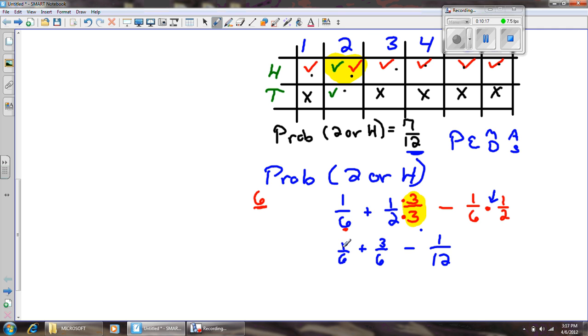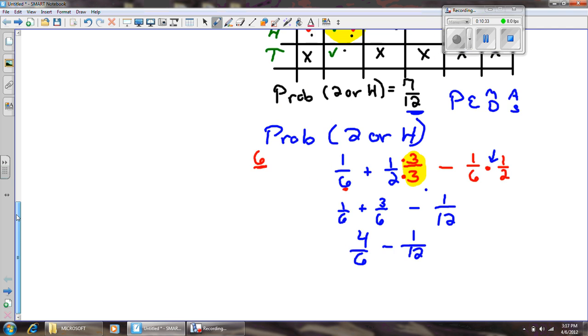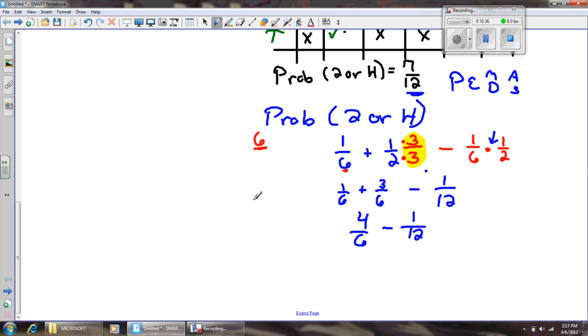All right, 3/6 plus 1/6 is 4/6 minus 1/12. Oops, not 11. Excuse me. Yikes. 1/12. Now, I need a common denominator, which hopefully you can realize is 12 in this case, right? Okay, so I'm going to multiply by 2 here, multiply by 2 there, and I'm going to make this fraction look different. I'm going to make it look like 8 twelfths minus 1 twelfth, and look at that, I get 7 twelfths. Yeah, that's how that works.